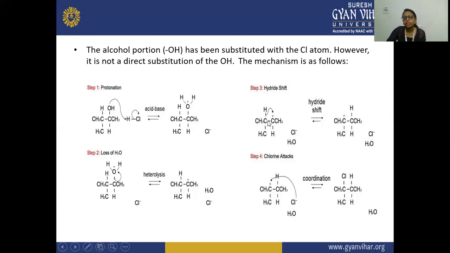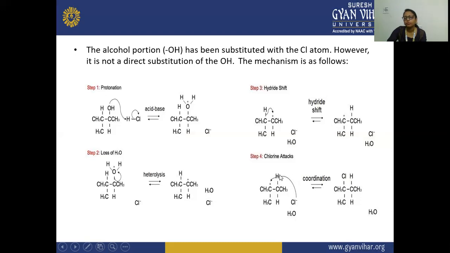So here you will see the rearrangement of the carbocation from here to here. This hydrogen is rearranged to this carbon atom, and this carbon will get the positive charge. Now this carbon atom is a more stable carbocation than the other carbon atom, as you can see three alkyl groups are attached. So this is your tertiary carbocation, and this is the hydride shift that happened here. After that, the chlorine will attack this carbon atom, and there is a formation of the major product, which is the more stable product.